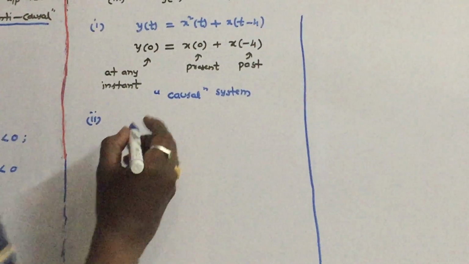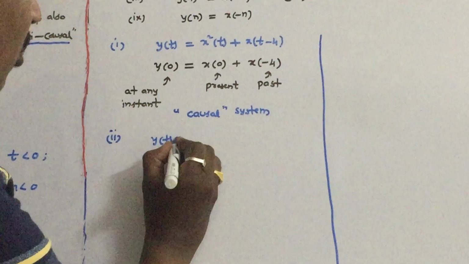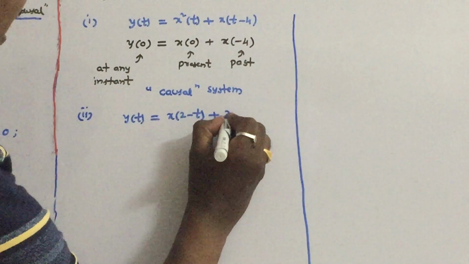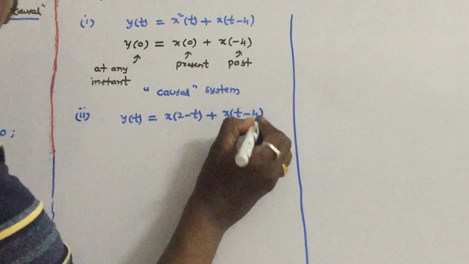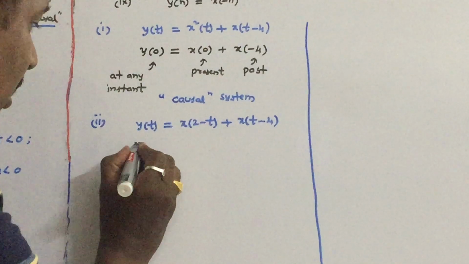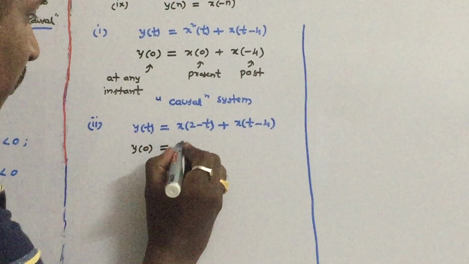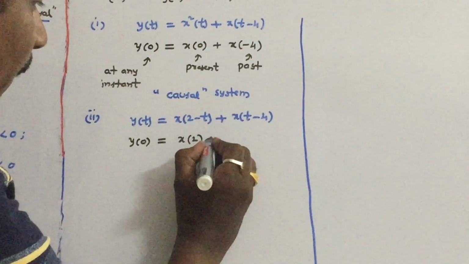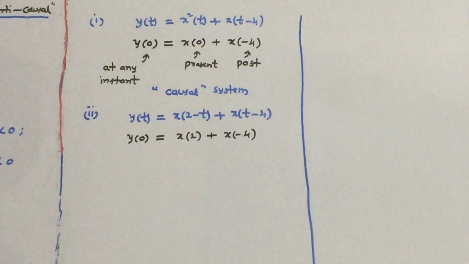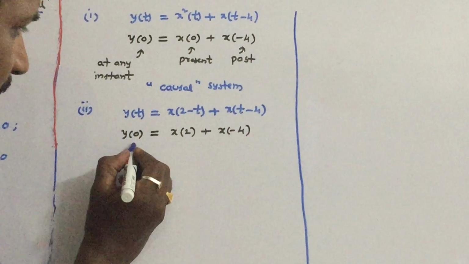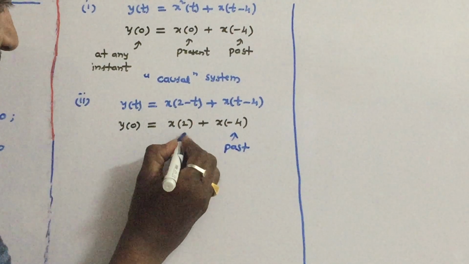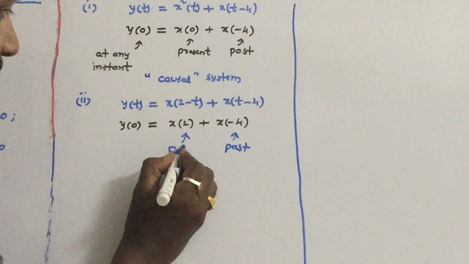So let us see the second example. y of t is equal to x of 2 minus t plus x of t minus 4. Again let us substitute 0 in place of t. So y of 0 is equal to x of 2 plus x of minus 4. You can see that the output at any instant depends upon, this is the past input and this is the future input.